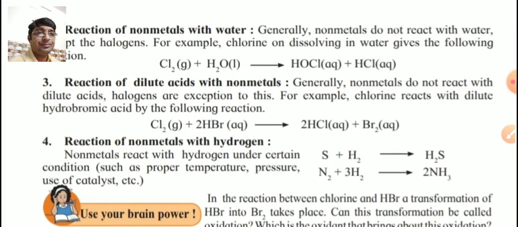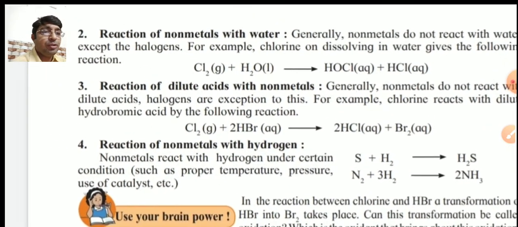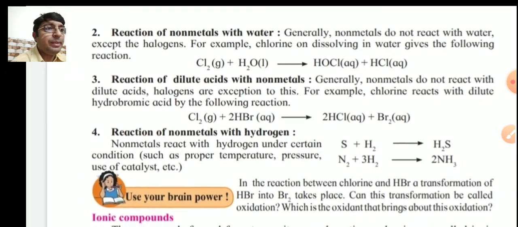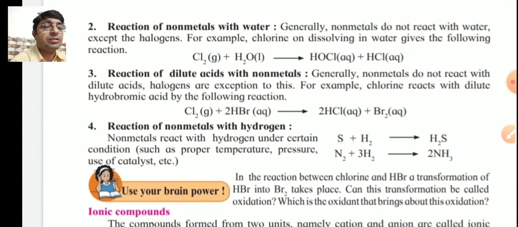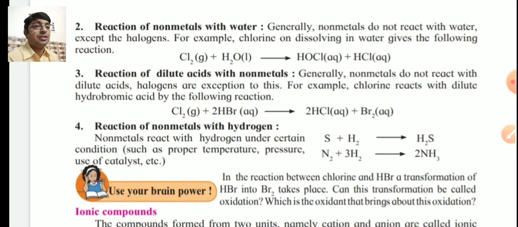Reaction of non-metal with water. Generally, non-metals do not react with water except the halogens. Halogens are placed in group number 17 or 7A in the modern periodic table: fluorine, chlorine, bromine and iodine. These are halogens. For example, chlorine on dissolving in water gives the following reaction.